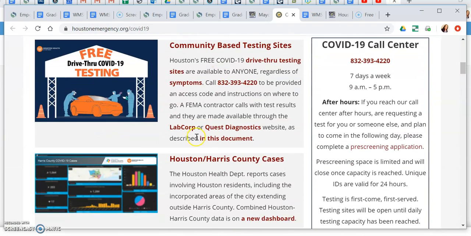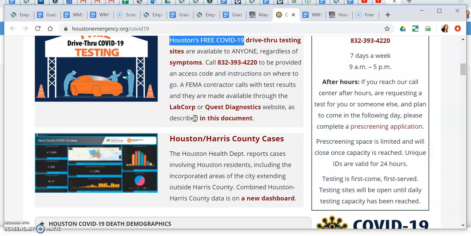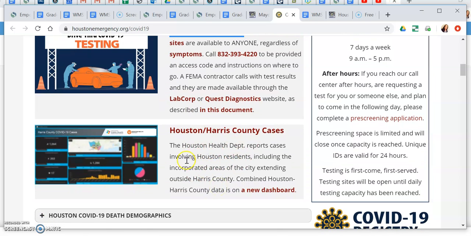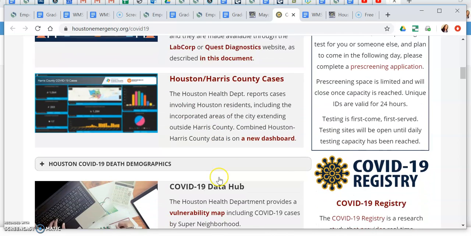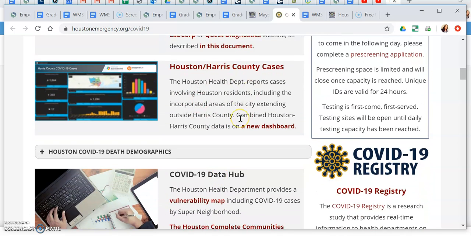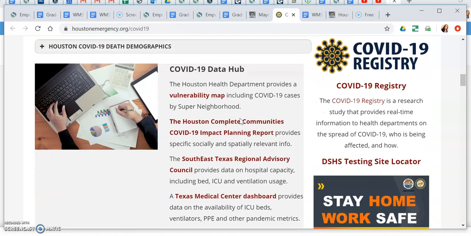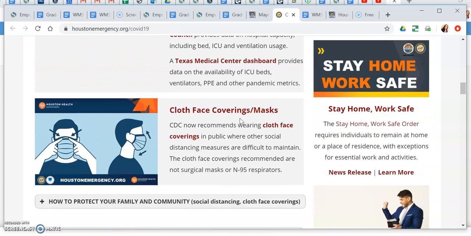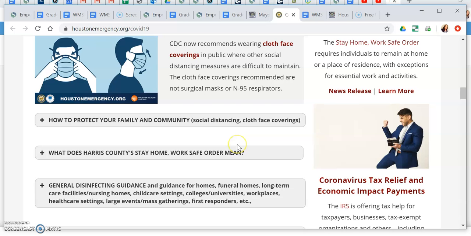So I see he's got some testing. So I guess I'll thank him, right? Because that's nice for having drive-through testing. I see he's listing information about residents and where the cases of COVID-19 are. It's got some more information on how to protect yourself. Okay, let's see, what does this say?